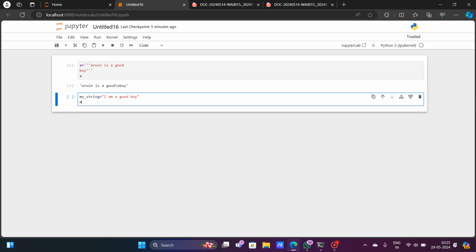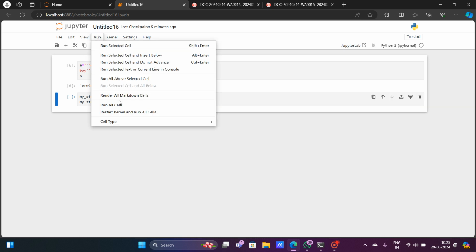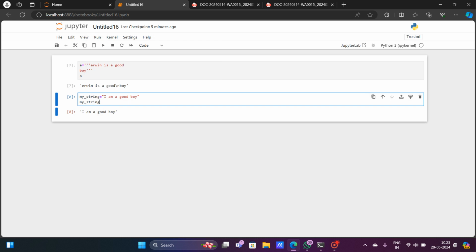Let me print my string at first. For printing it, let me type my string, the name of the variable. If I print this, you can see my string is being printed here. That means I am a good boy is being printed.